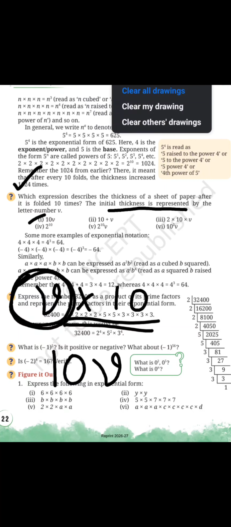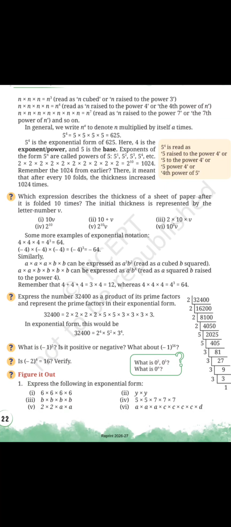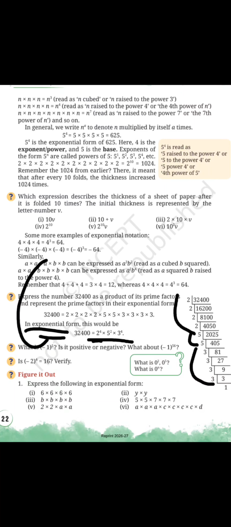Okay. Then the next thing: express the number 32,400 as the product of prime factors. First we find the prime factorization, and then we write it: how many times 2? 2 is 4 times, 5 is 2 times, and 3 is 4 times. So 2 to the power 4 multiplied by 5 to the power 2 multiplied by 3 to the power 4. That is the exponential form of 32,400.